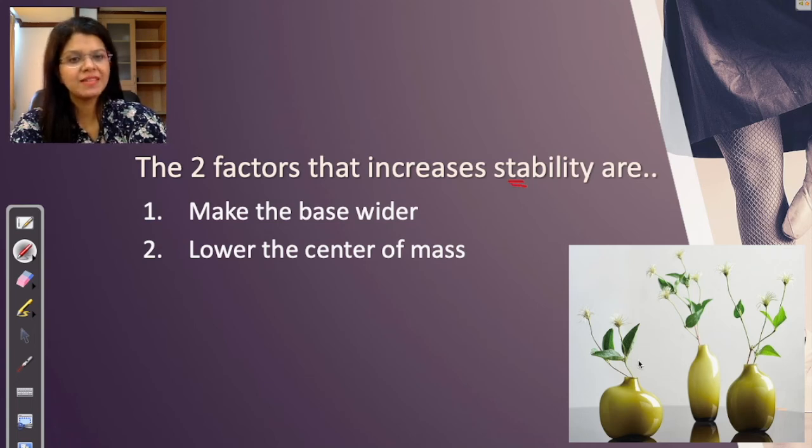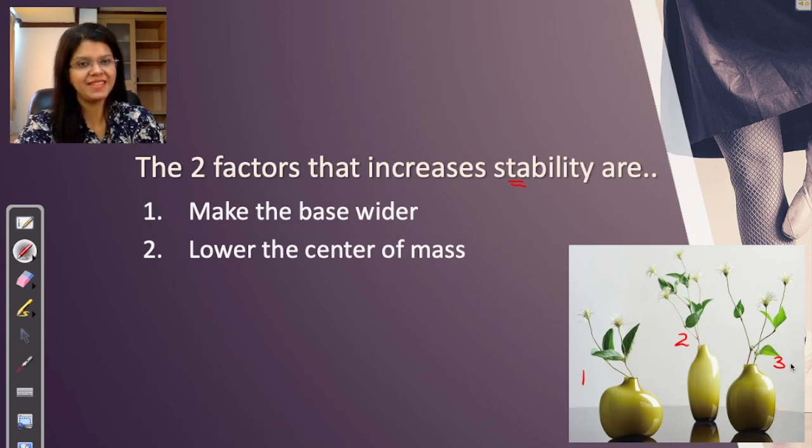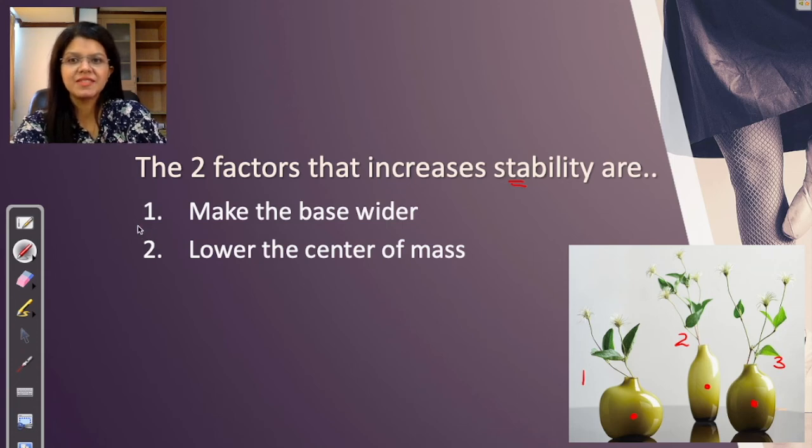Let us look at the three flower vases. Let's call them vase 1, 2 and 3. Which one is the most stable? If you say vase 1, you are right. Why? Because let us mark their centers of mass. It would be somewhere here. Center of mass for 2 would be somewhere here. Center of mass for 3 would be somewhere here. Right?